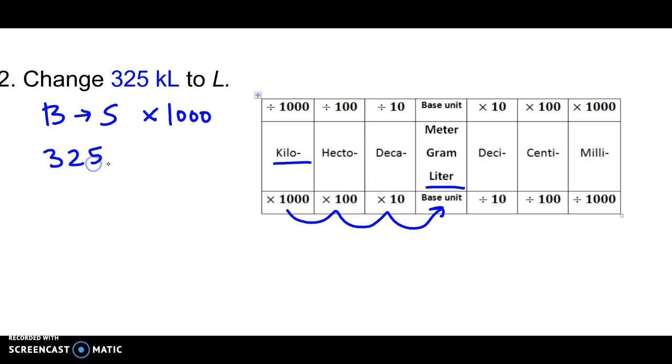Now remember, your decimal point on a whole number is at the very end. 1, 2, 3. We fill in the zeros. And we have 325,000 liters. This makes sense because liters are smaller, so we're going to use more of them to represent the same amount. Think about comparing 2 feet and putting that into inches. We would have more inches to represent that amount because inches are smaller.